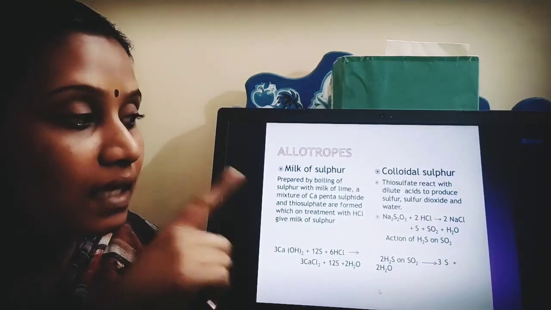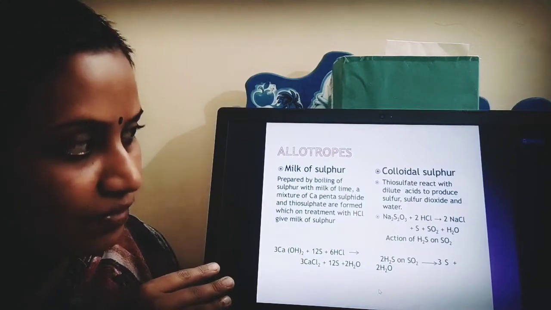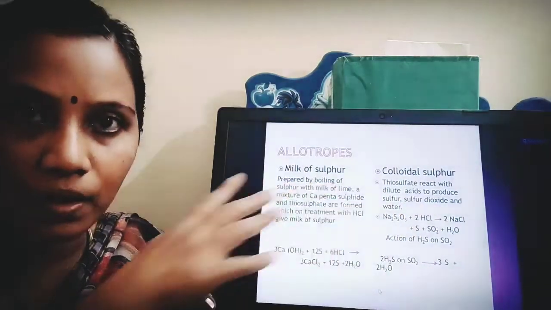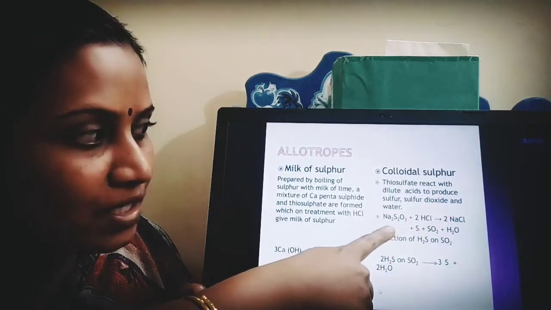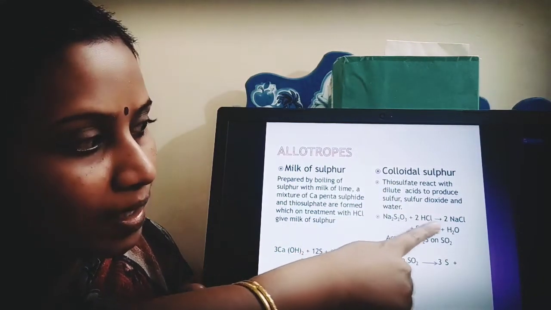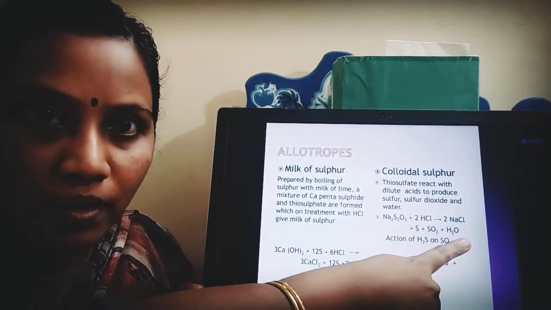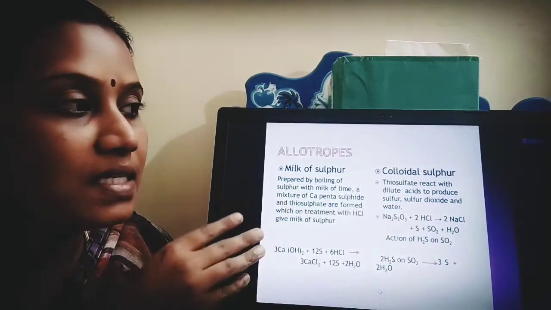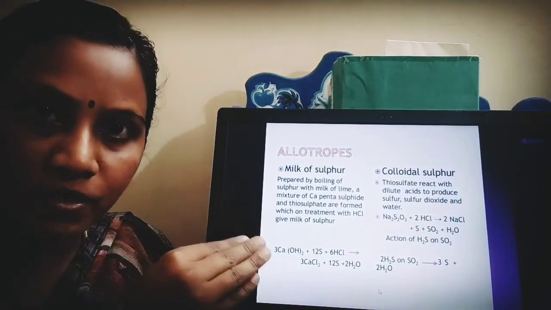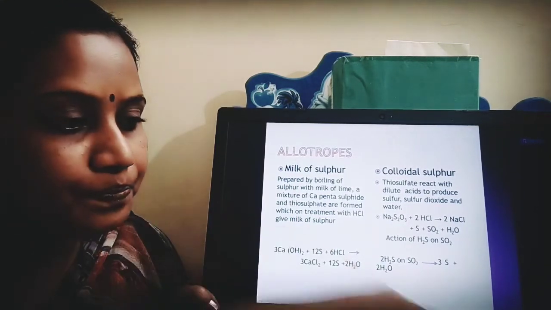Here the thiosulfate is treated with dilute acid. So I'll be getting sulfur, sulfur dioxide and water. So what I'm doing is just treating thiosulfate with dilute acids, and I'm getting sulfur, sulfur dioxide and water. Clear? This is the treatment of thiosulfate with dilute acids, and this is the reaction.